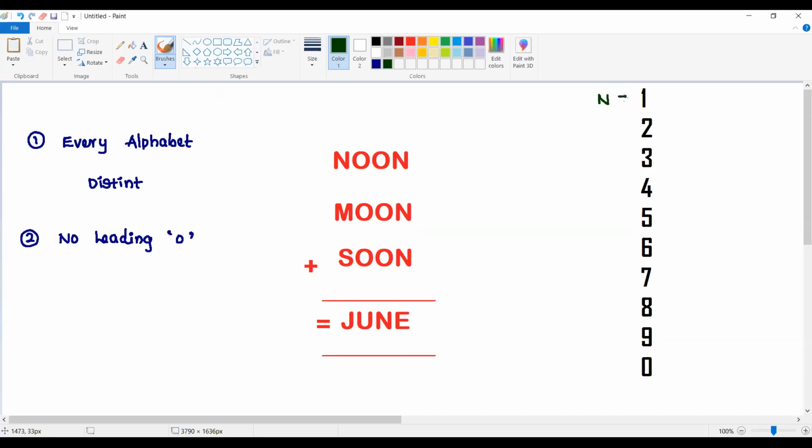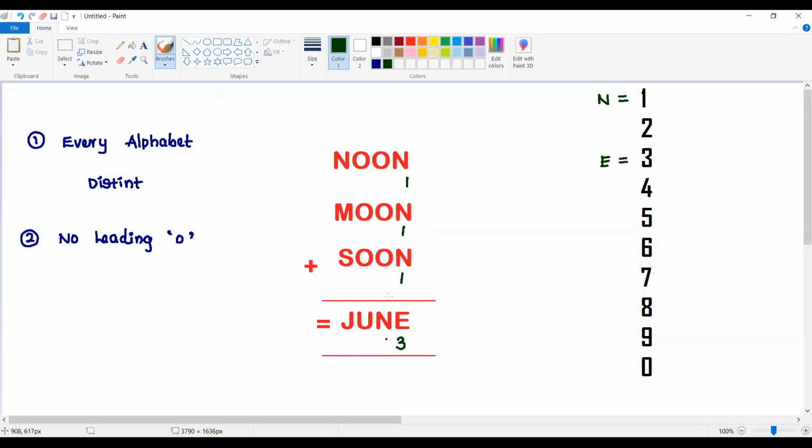Let's assume that the value of N is equal to 1. If I assume N value as 1, we can say 1 plus 1 plus 1 is equal to 3. So I came to know that the value of E is equal to 3.